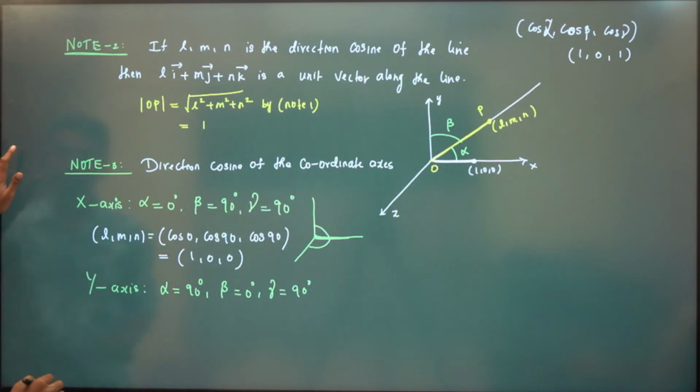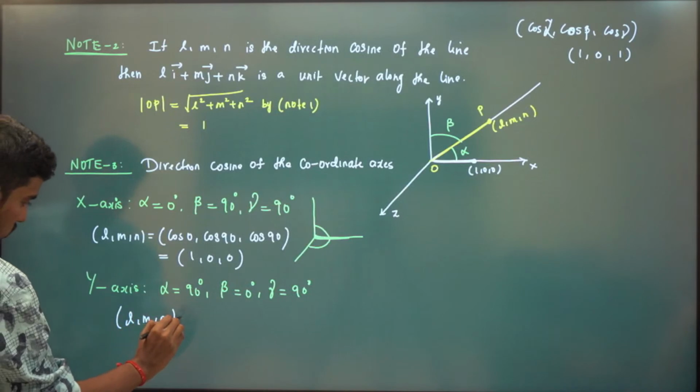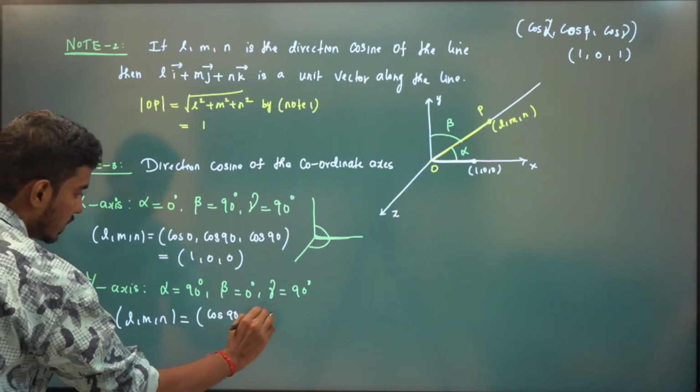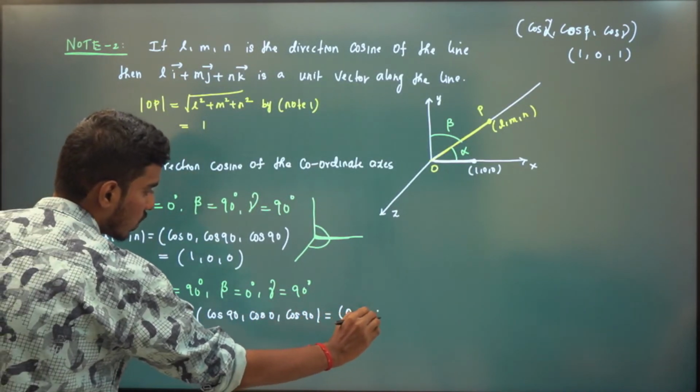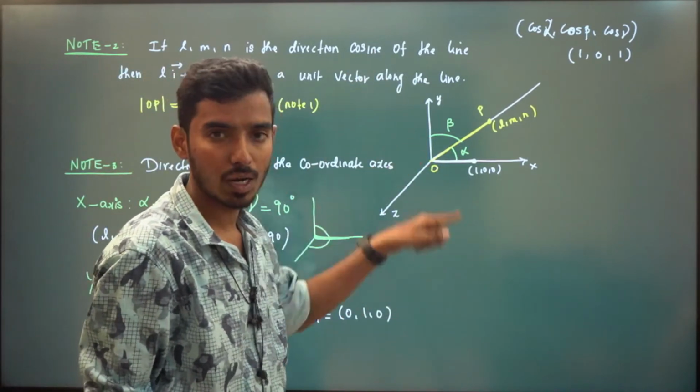So what about our L, M, N? Cos 90, cos 0, cos 90, so it is 0, 1, 0. Again you can see this is a unit vector along the y-axis.